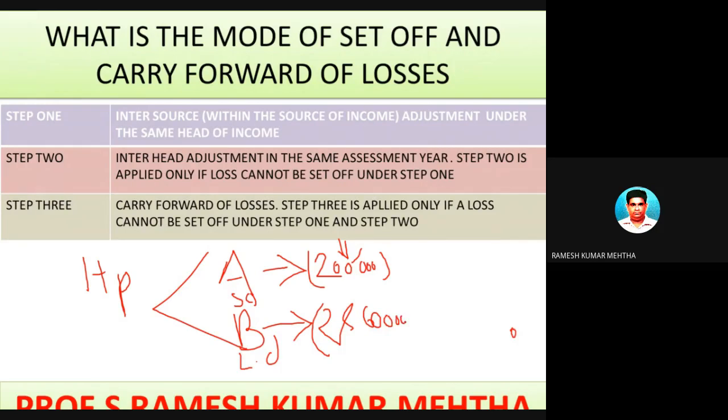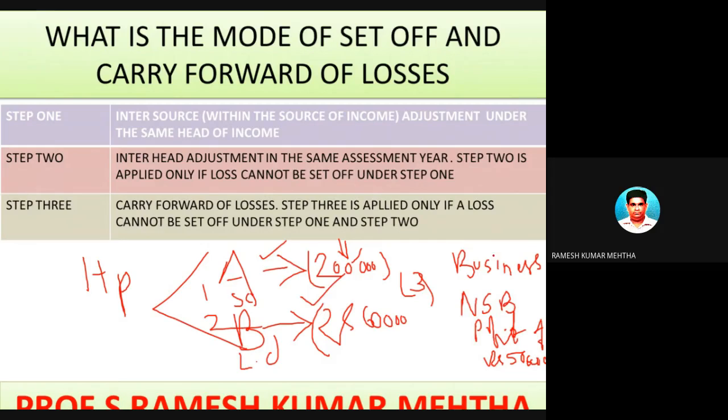Number three, he has done some business in the last year, and this is a continued business, and there is a non-speculative business profit of rupees 5 lakhs. Let's see now what should be done as far as these transactions 1, 2, and 3 are concerned. So let's look one by one.